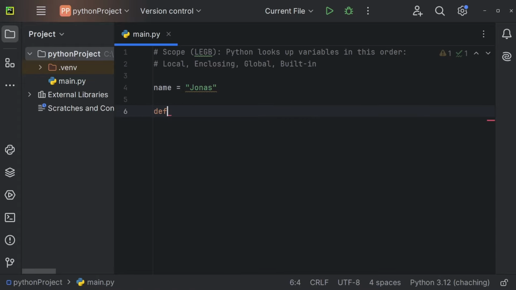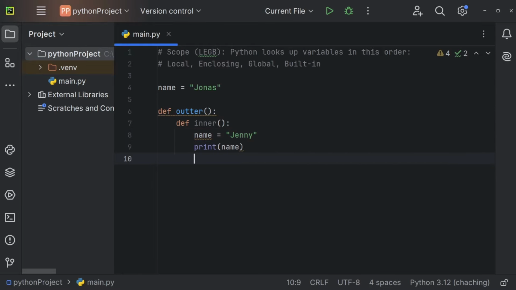Now let's also define a function, and this function could have the name outer. And inside of this function, let's just define another function, and that one is going to have the name inner. So we have an inner function in the outer function. And within the inner function, let's now also define a new name variable, so name being equal to Jenny, for example. And now let's just print the name right here. And let's also call the inner function right after defining it.